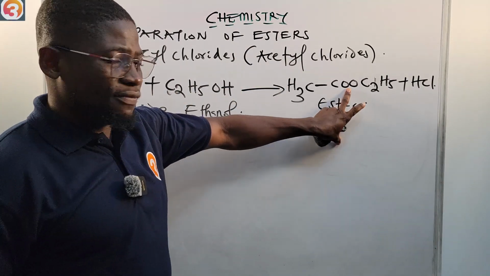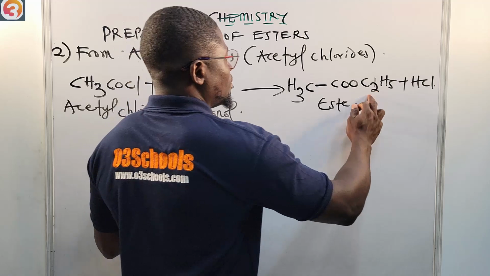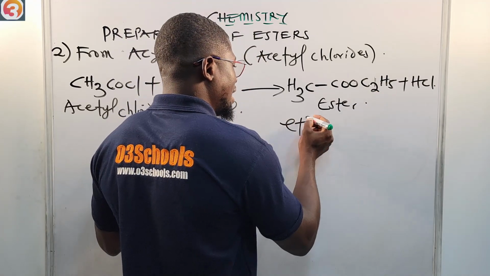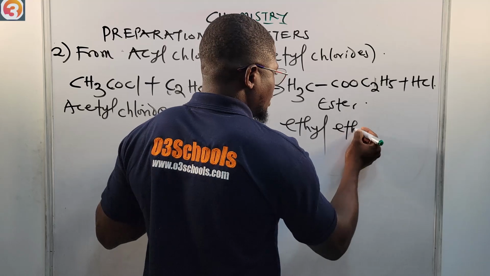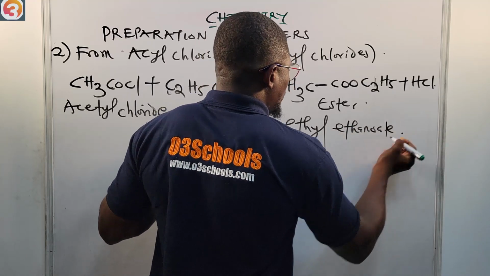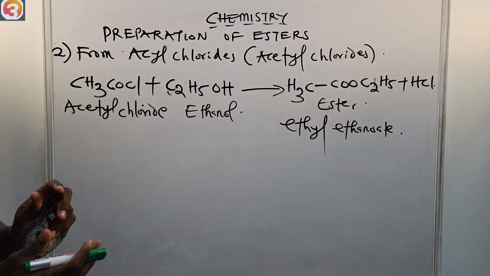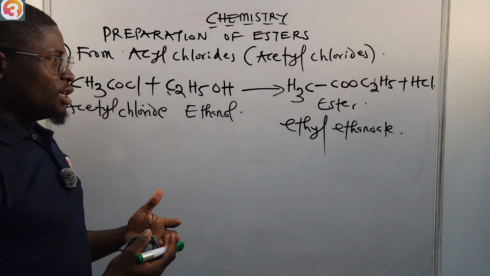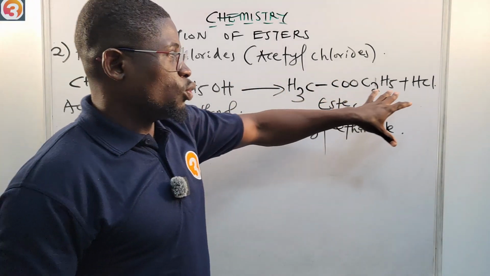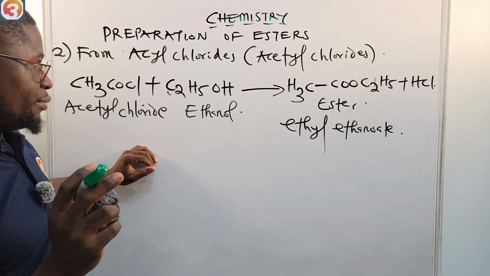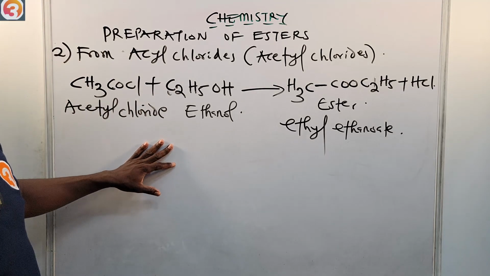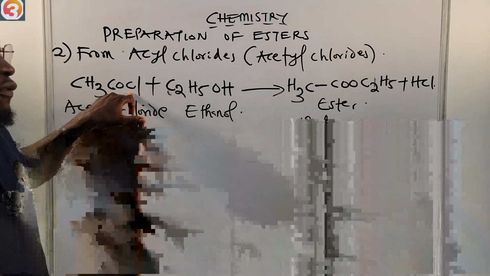What's the name of this ester that is formed? You can name it, right? This is ethyl, and then there are two carbon atoms, so that's ethyl ethanoate. So this is one method. Another method we can use to prepare esters. But in this case, we do not get water. Instead, we are getting hydrochloric acid as a byproduct. So please take note of that. Why is that? Because we're taking this H from the alkanol, and then we're taking this Cl from the acyl chloride.